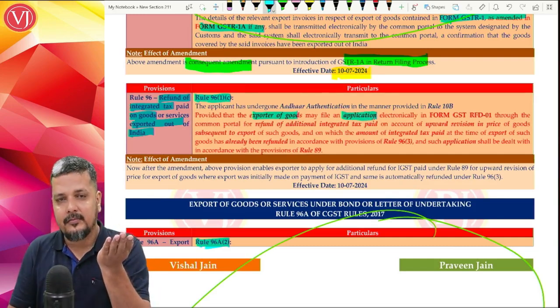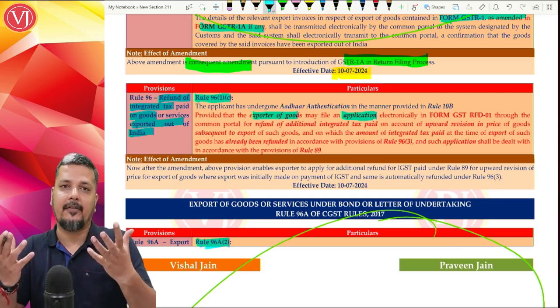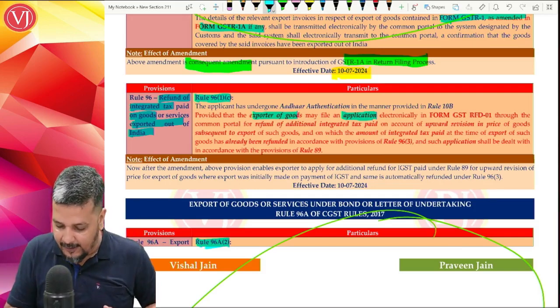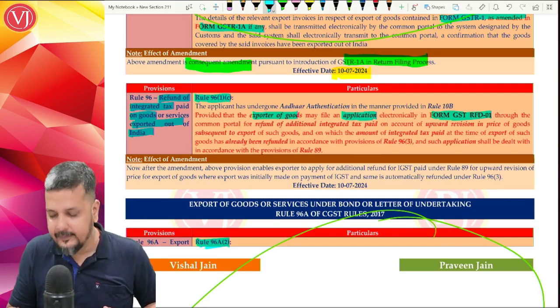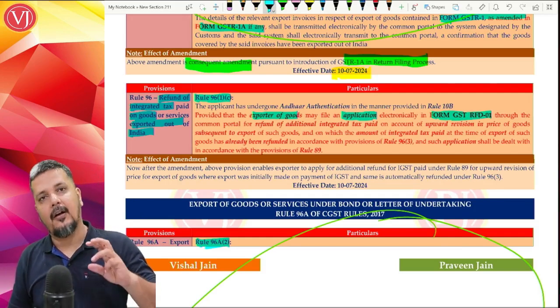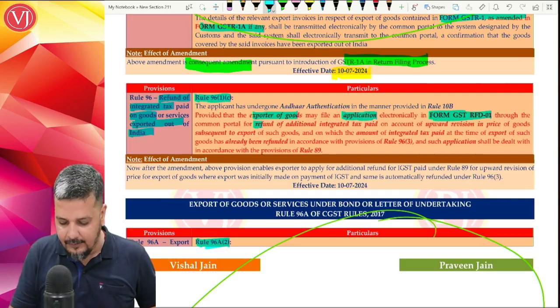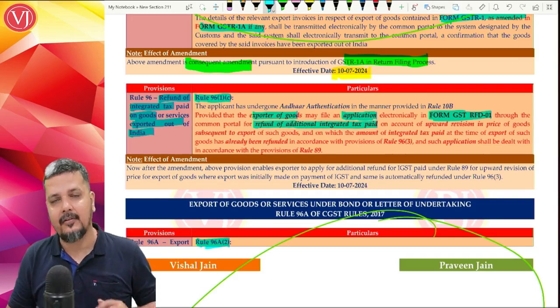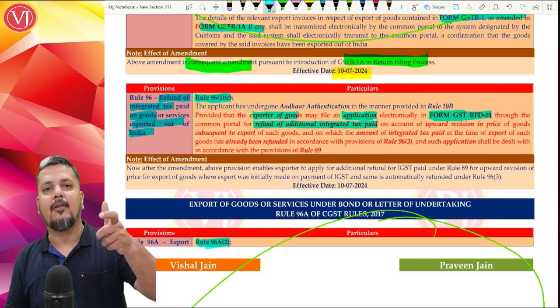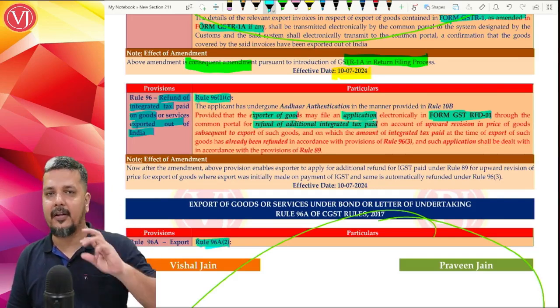Now, when I have increased my price, I did not apply for any refund application. It automatically came. For increase in price, I can file for refund of tax on that increase in price in RFD 01 for refund of that additional IGST paid, because I exported the goods, I paid output IGST, I got the refund automatically.